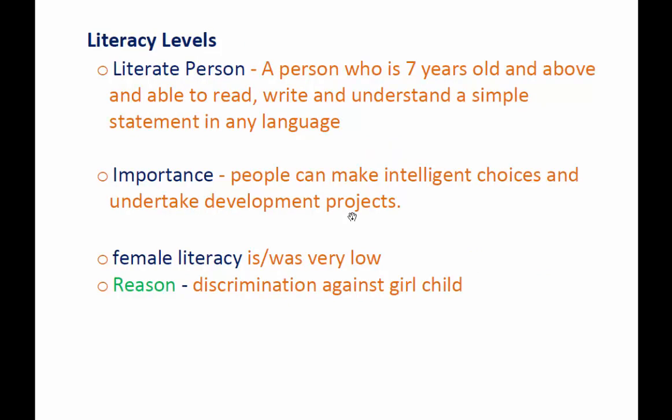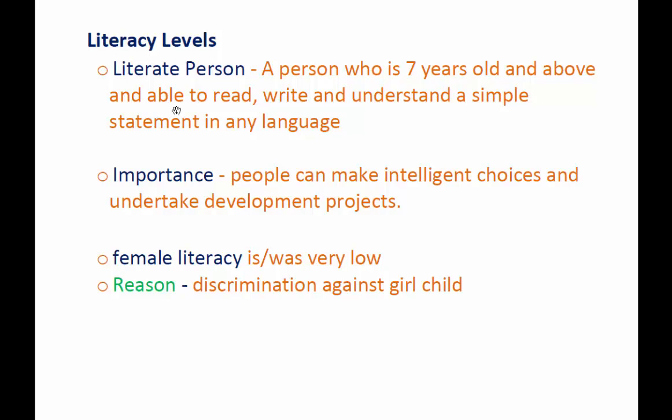Literacy levels. Let us first try to know who is a literate person. A person who is 7 years old and above. Below 7 years are not usually counted. The person must be able to read, write, and understand a simple statement in any language.